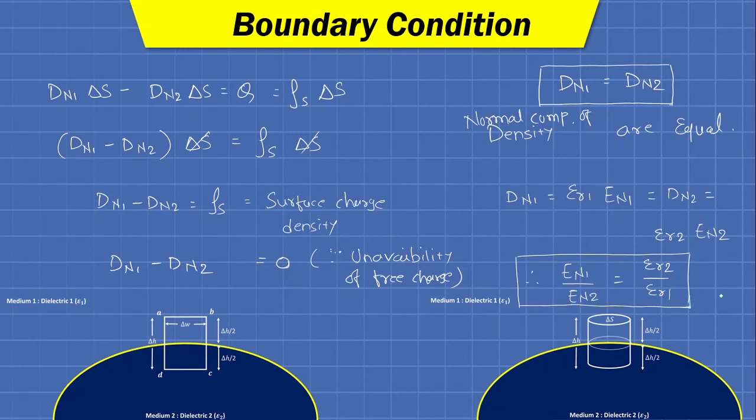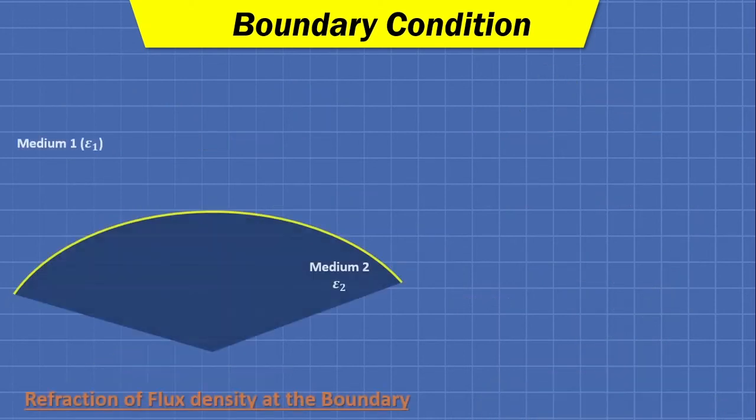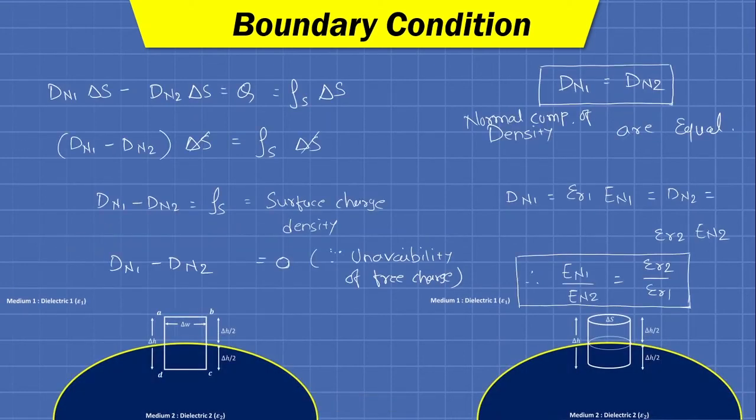So the normal components of the intensity are related with the ratio of relative permittivities of both the media, as they are inversely proportional to the relative permittivity. Fine. So the final fourth thing that we have gained from this discussion is covered. The tangential component of intensity are equal. That is our first finding.